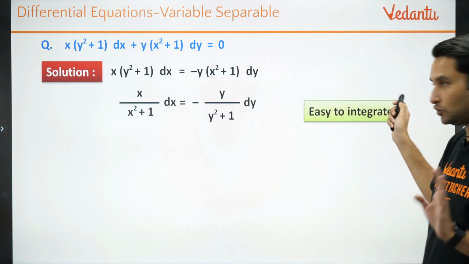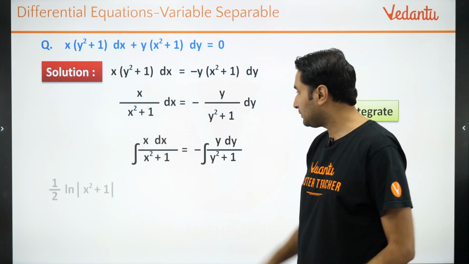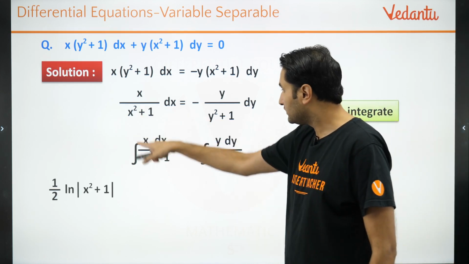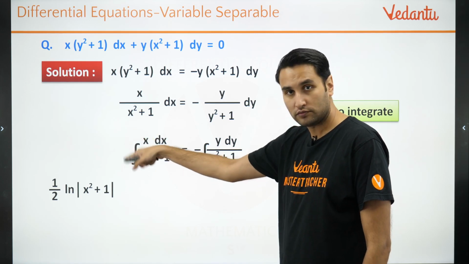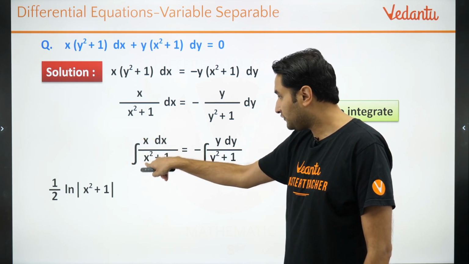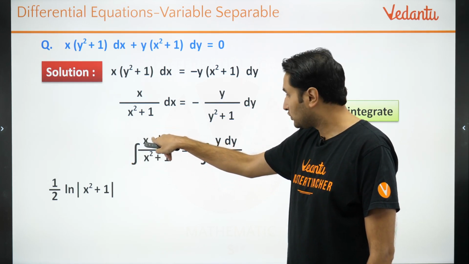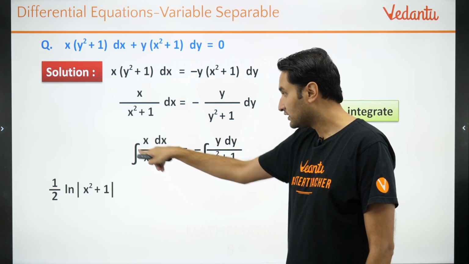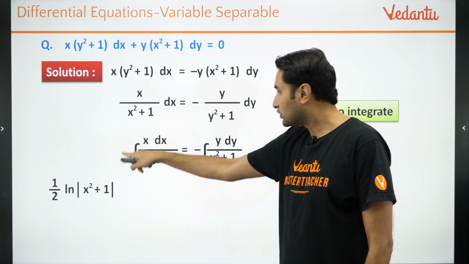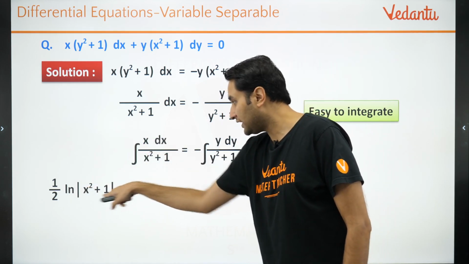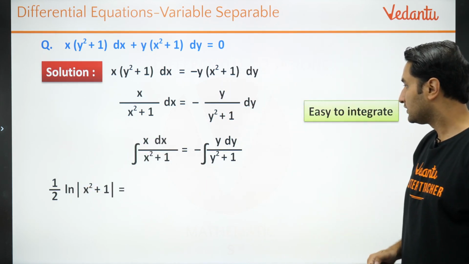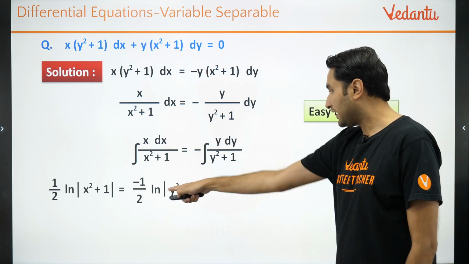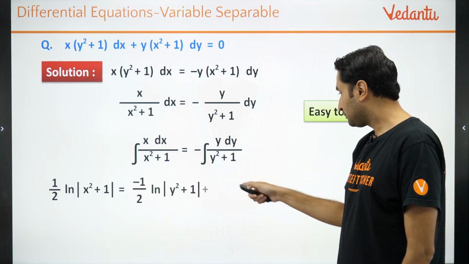Easy to integrate, no problem. इंटीग्रेट किया अपन ने, क्या हो जाएगा? ये इंटीग्रेशन is multiply divide by 2. Its differentiation is written at the top. तो ये हो जाएगा dt अपॉन t. There is a half outside, तो half ln t, half ln this. इसका कितना हो जाएगा बच्चों? माइनस half ln this plus c.